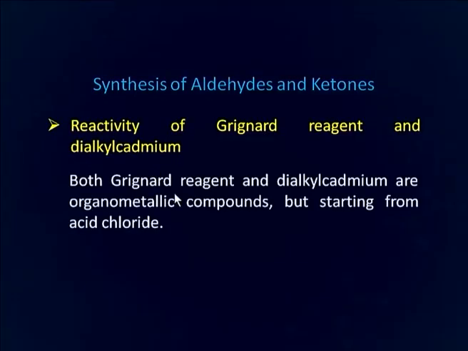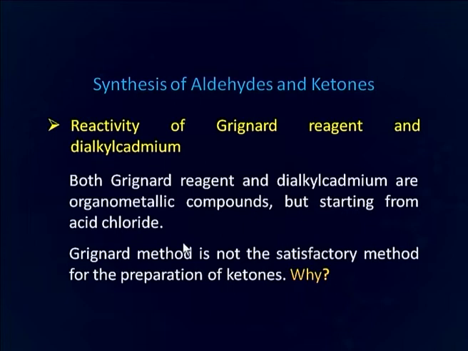Both Grignard reagent and dialkyl cadmium are organometallic compounds, but when we start from acid chloride, Grignard reagent does not satisfactorily form aldehyde or ketone. We have to find out the reason for that. Why is Grignard reagent converted into tertiary alcohol, whereas when we use dialkyl cadmium, then ketones are formed in good yield? So, what is the reason behind it that dialkyl cadmium forms ketones satisfactorily, whereas Grignard reagent does not form ketone, but is converted into alcohol?